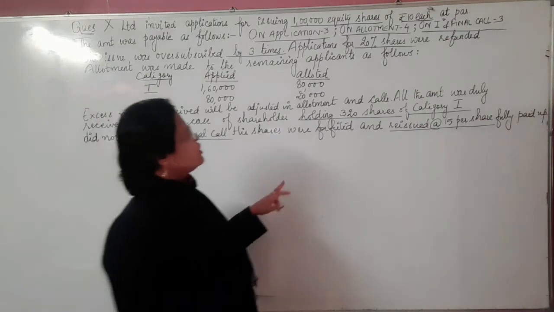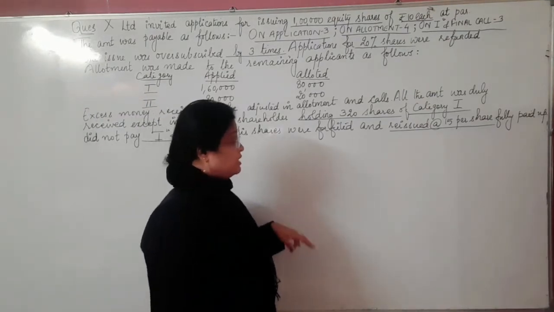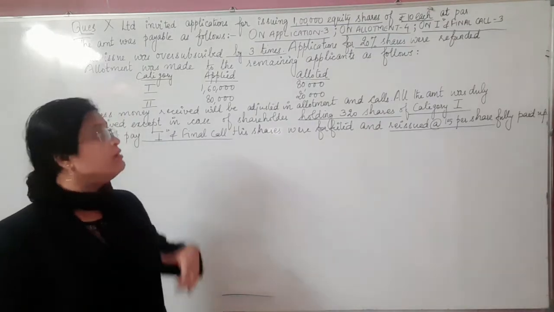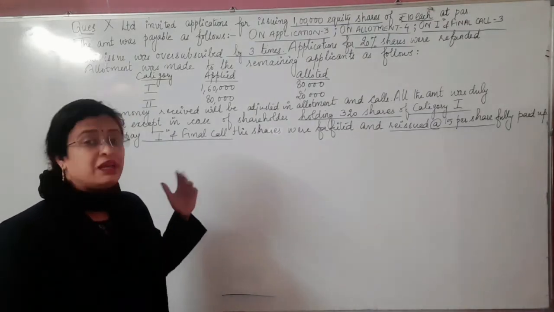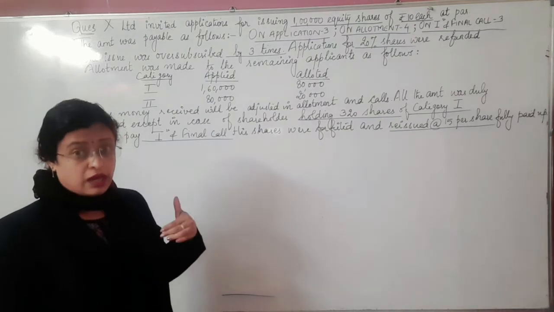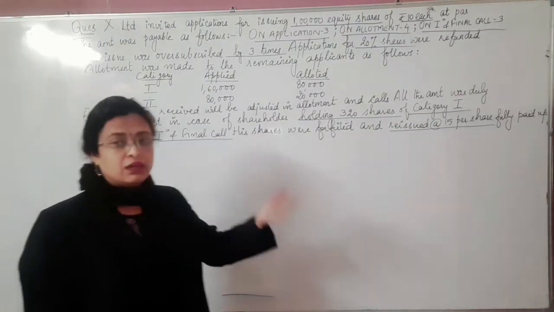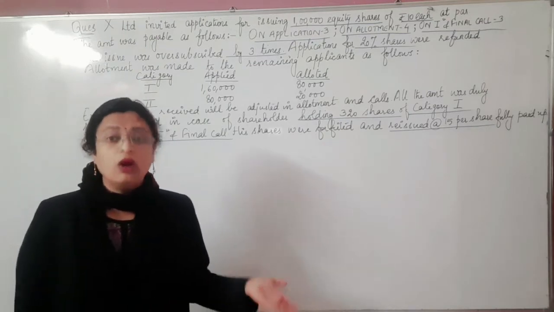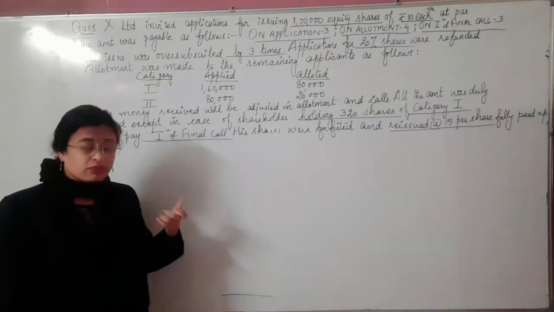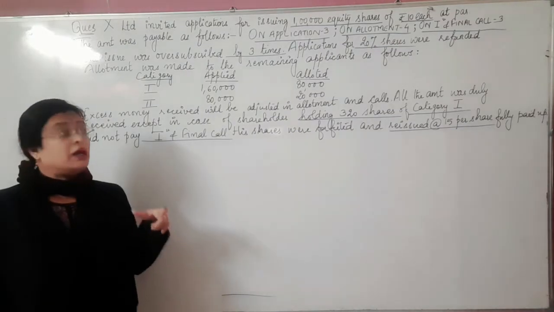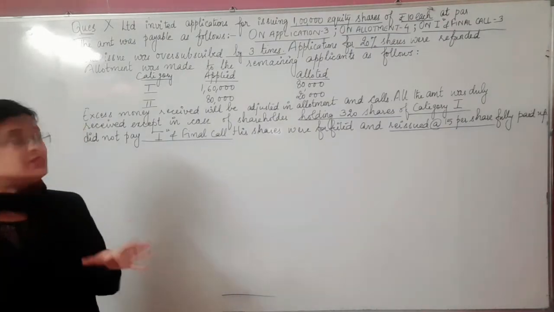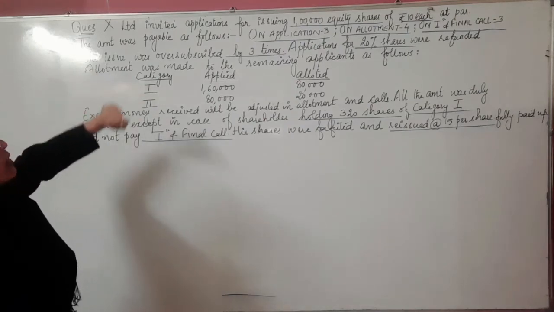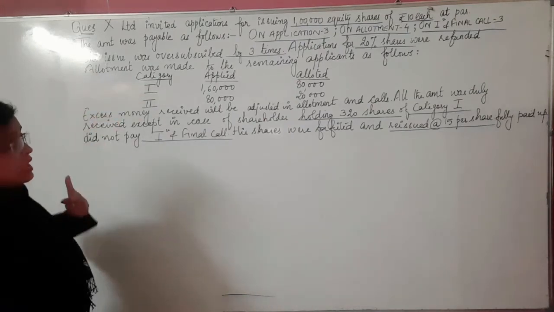The applications for 20% shares were refunded, which means out of the applications received, the extra were returned to the shareholders, because the company can't issue shares beyond a certain limit. And the allotment was made to the remaining applicants as follows.